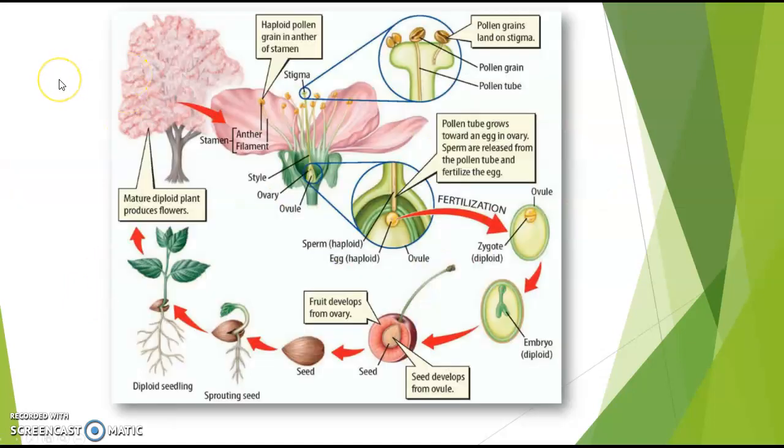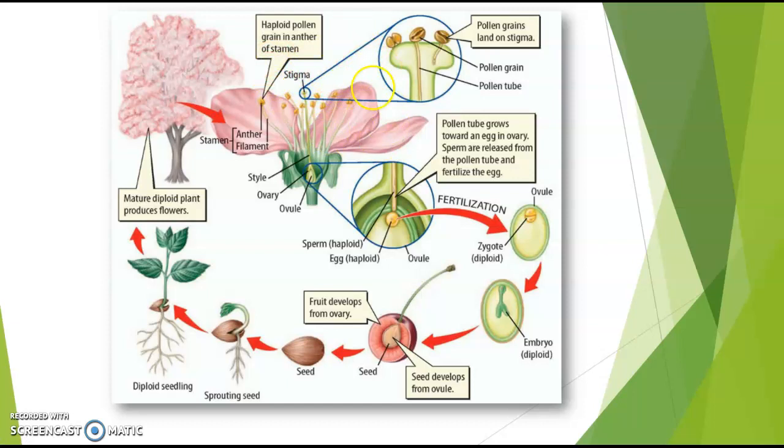So this picture shows you how flowering plants reproduce. So here's a flower cross-section. Here's your stigma, and it's usually sticky, so it can catch pollen grains. So the male pollen grains will land on the sticky stigma. Now, some flowers can pollinate themselves, or they can get pollen from other sources.